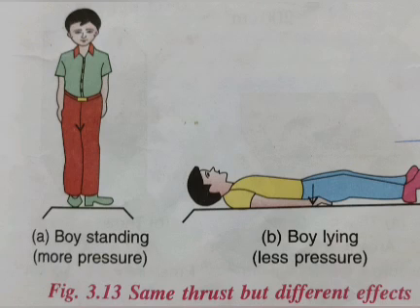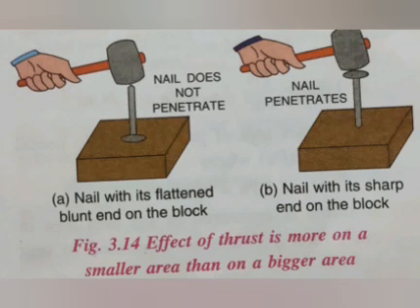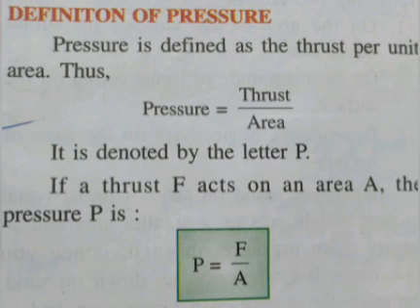When the boy lies on the sand, the thrust acts on a larger area, and when the boy stands, the same thrust acts on a small area. Now, second example: when we hammer the nail with its flattened blunt end on the block, the nail does not penetrate, while when we hammer the nail with the shaft end on the block, the nail penetrates. Because the effect of thrust is more on the smaller area than on the bigger area. The effect of thrust is expressed in a quantity called pressure. So what is pressure? Pressure is defined as the thrust per unit area.